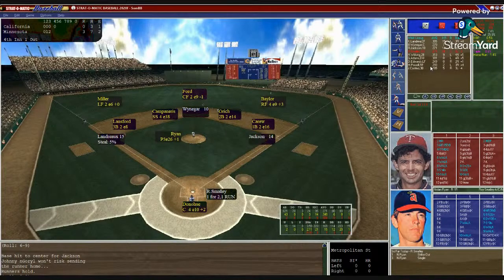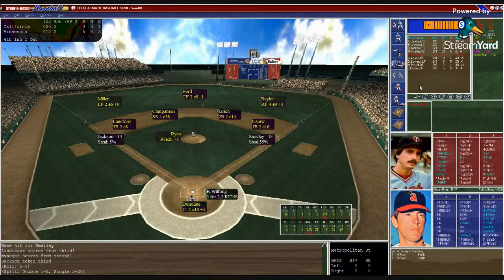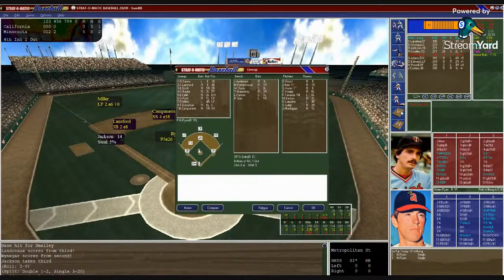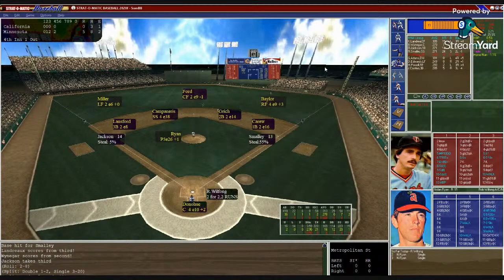Smalley 1-for-2, singled and scored back in the third. Donahue sets the target. Ryan looking from the stretch, struggling here in the fourth. Here's the pitch to Smalley. 2-8 base hit, Smalley. That will knock in 2. 2 runs will score. Jackson will take third. Twins lead 5-0. Oh, not the day for Nolan Ryan today. He's kind of getting hit hard in this replay. The Twins have their bullpen up in a hurry.